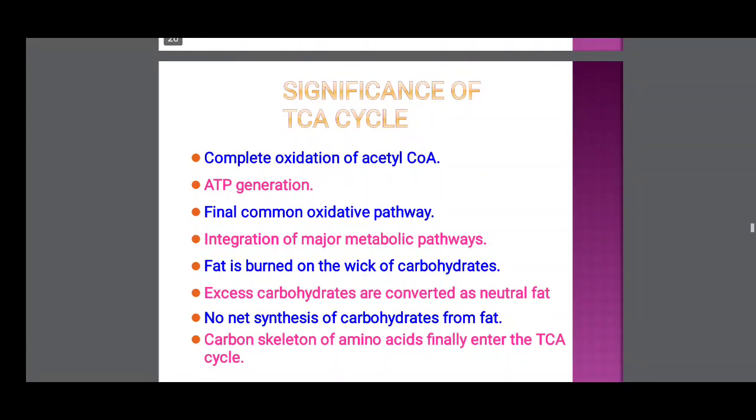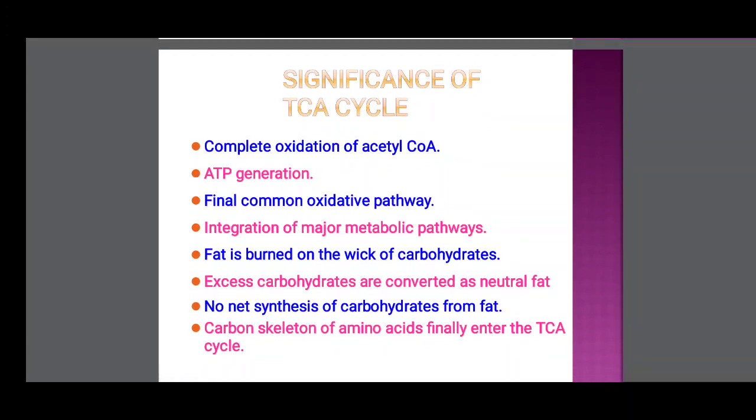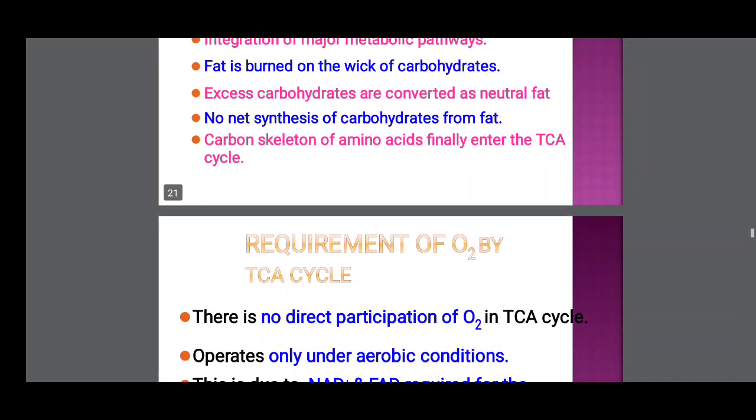The significance of the TCA, citrate or Krebs cycle: complete oxidation of acetyl coenzyme A, ATP generation, final common oxidative pathway, and integration of major metabolic pathways. Fat is burned on the wick of carbohydrates, excess carbohydrates are converted to neutral fat, there is no net synthesis of carbohydrates from fat, and the carbon skeletons of amino acids finally enter the TCA cycle.